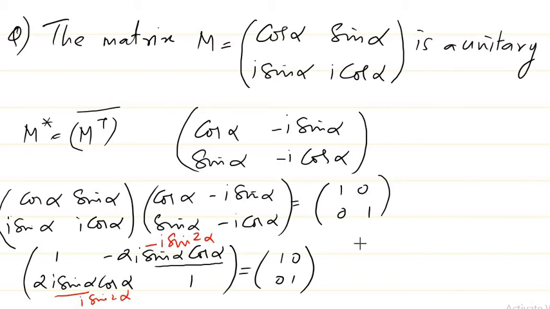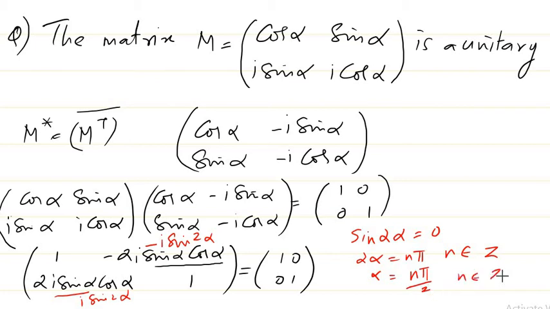And if you want sin 2 alpha to be 0, then what is the property of 2 alpha? 2 alpha should be of the form n pi, where n is an integer, isn't it? Or alpha should be n pi by 2, where n is an integer.